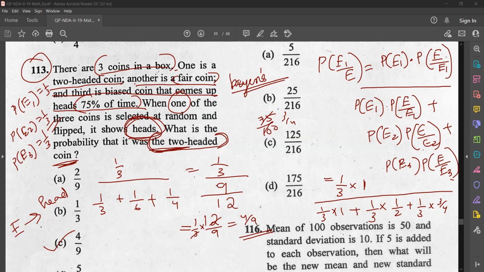So this is Bayes' theorem, and this is very easy. If Bayes' theorem is coming, you only have to identify what the events are. You will be getting the answer easily. If you are getting a question from Bayes' theorem, it is going to be very easy. Please learn the Bayes' theorem formula by heart. Okay, so we will go to the next question.